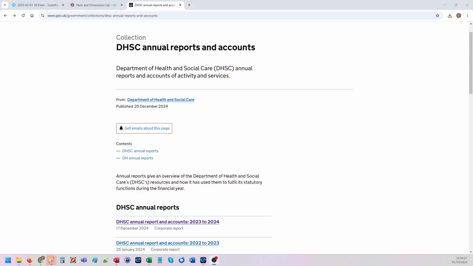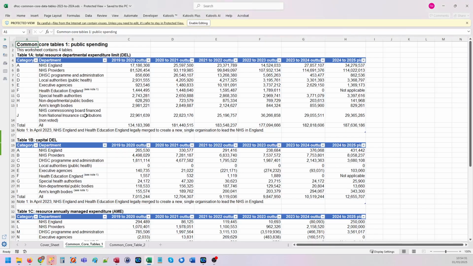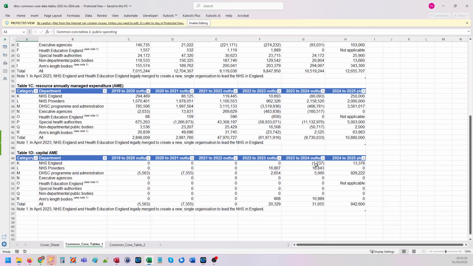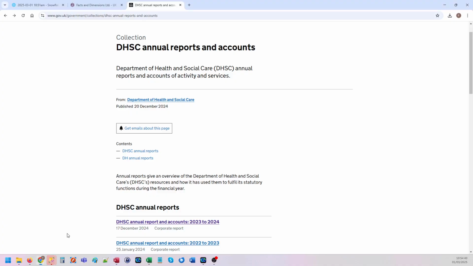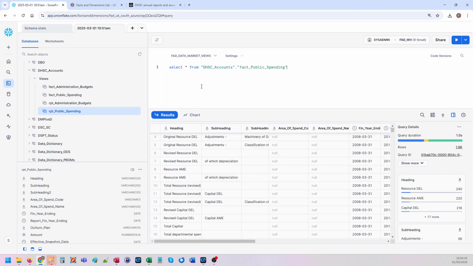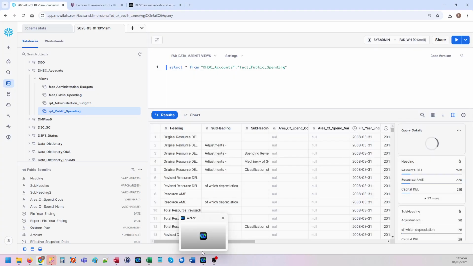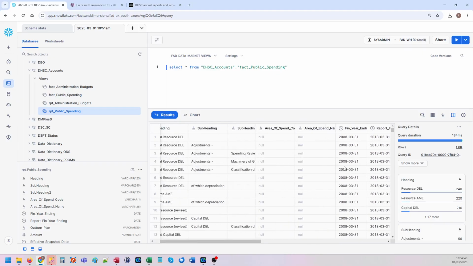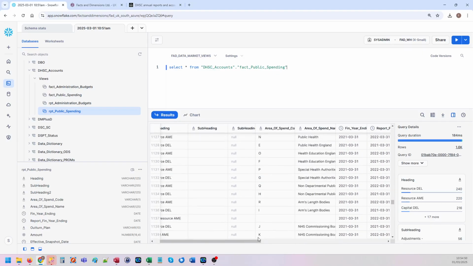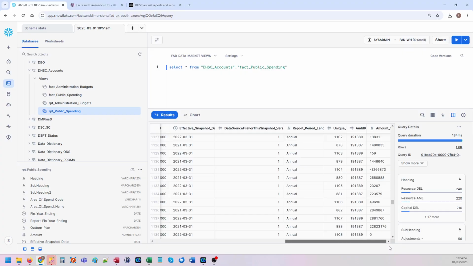This one we're covering DHSC annual reports and accounts. Here's an example of one of the files from the website. And here is the data in the database. There you go. You can see that it's now recorded in the table correctly. You can then throw that into your Power BI or whatever.